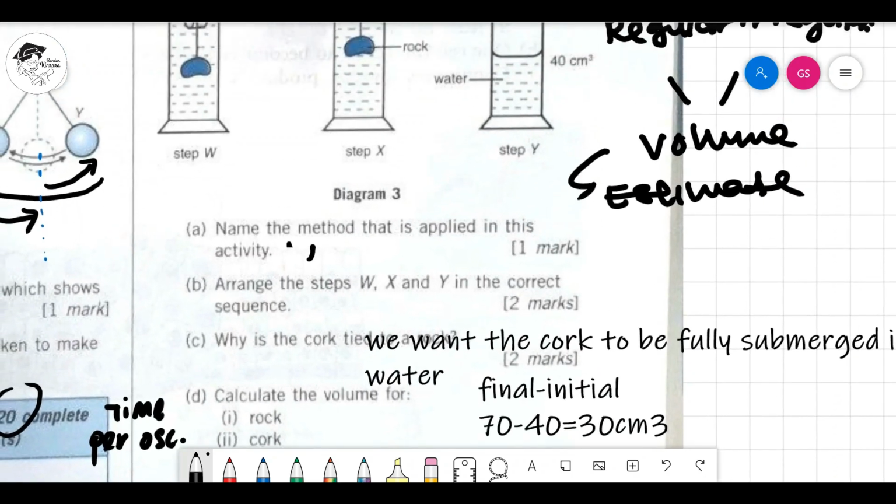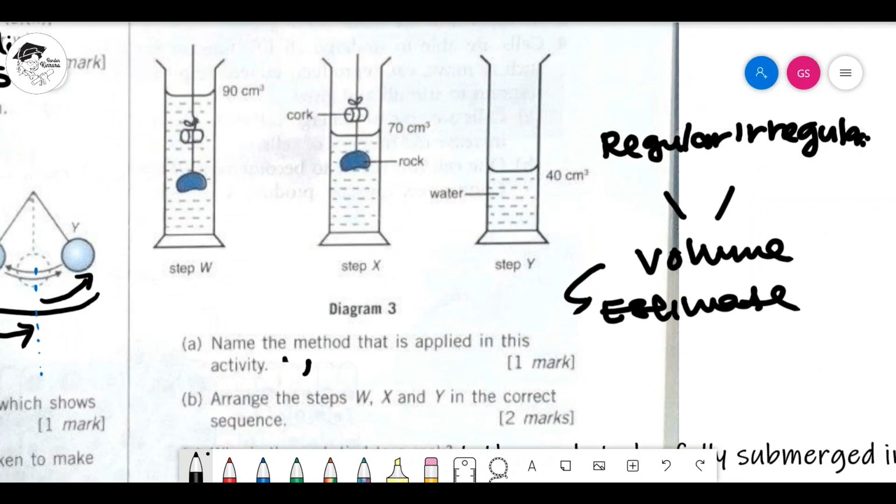Now if you look at step W, the cork and the rock are both in the water. That means there are two things occupying the space in the water, the cork and the rock. So when both are in the water, it actually is 90. But you must know the 90 will be including the rock.